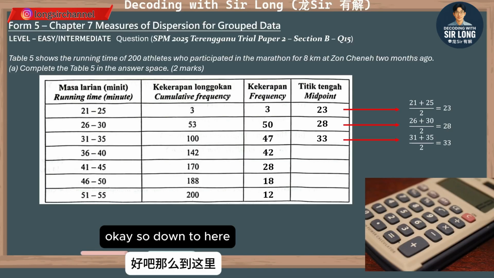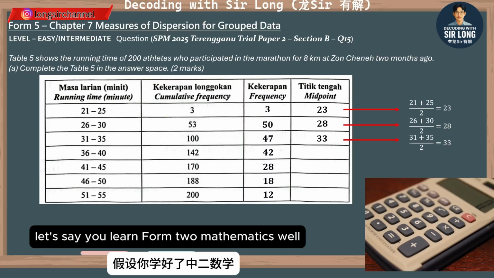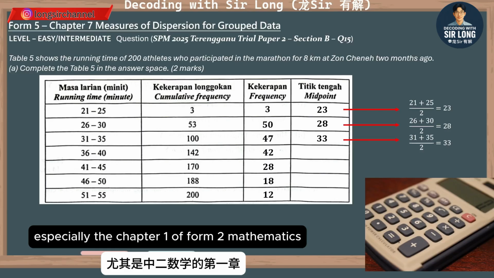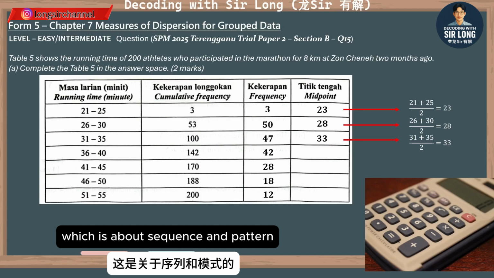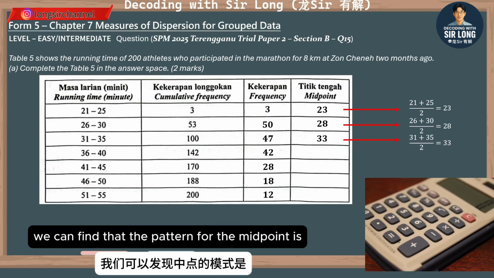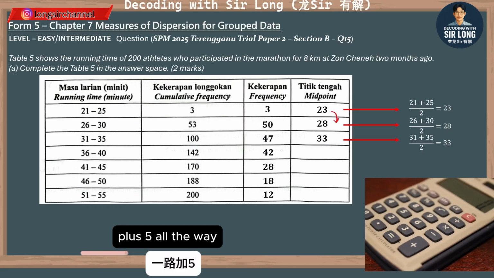Okay, so down to here, actually we find that, let's say you learned Form 2 mathematics well, especially chapter 1 of Form 2 mathematics, which is about sequence and pattern, am I right? Then we can find that the pattern for the midpoint is plus 5 all the way.